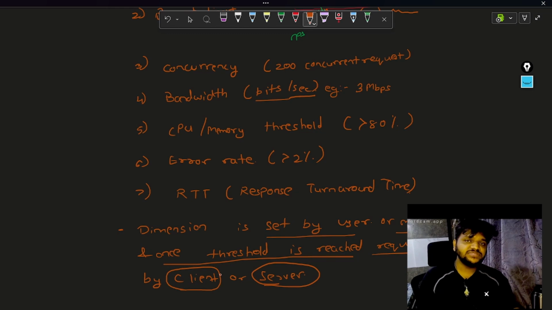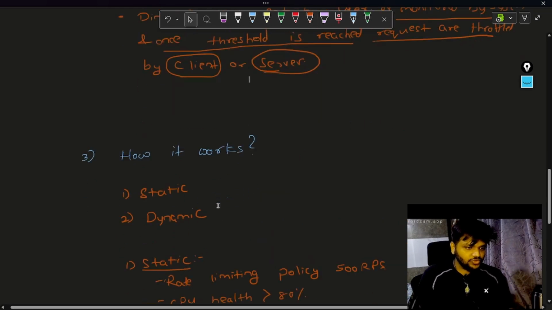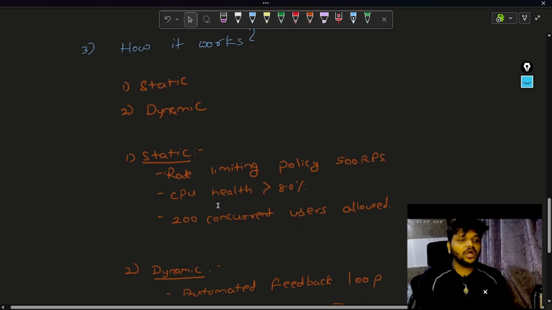Again, whenever I am saying throttling, imagine those action points: hybrid, hard and soft. These are like different strategies a company can apply whenever they are saying, hey, my system is going to throttle the request. So now the final thing we would be looking into: how does the throttling work.